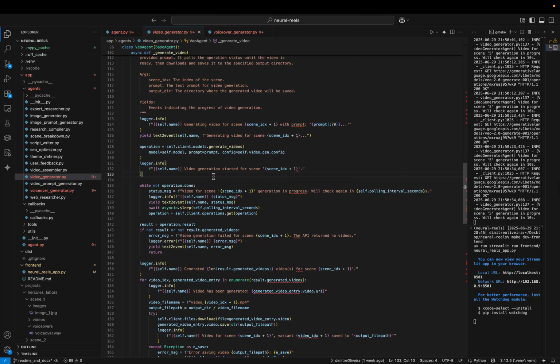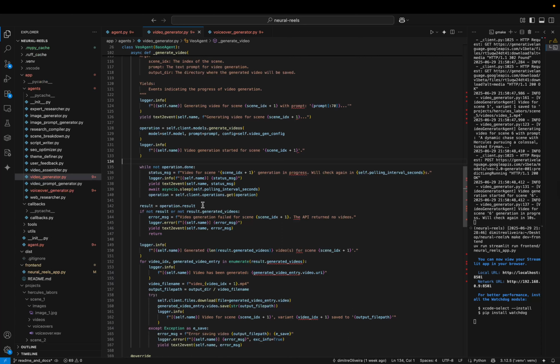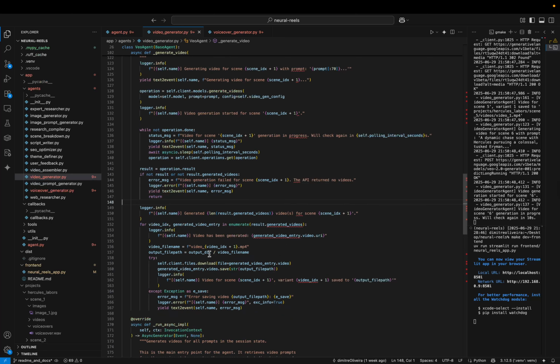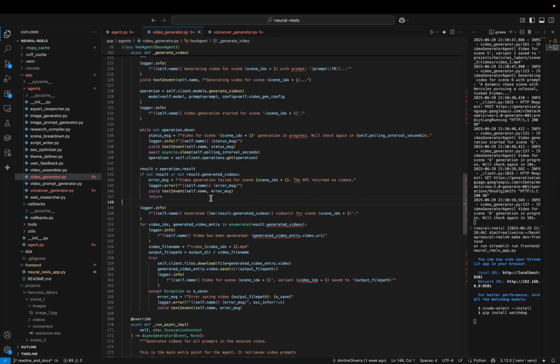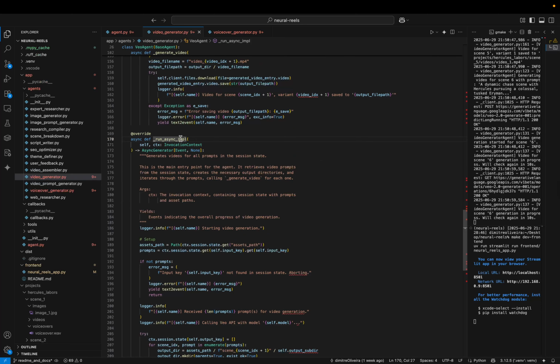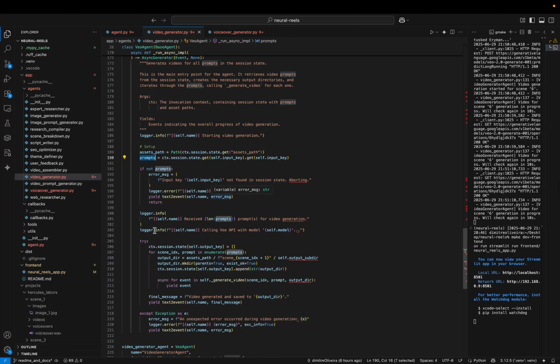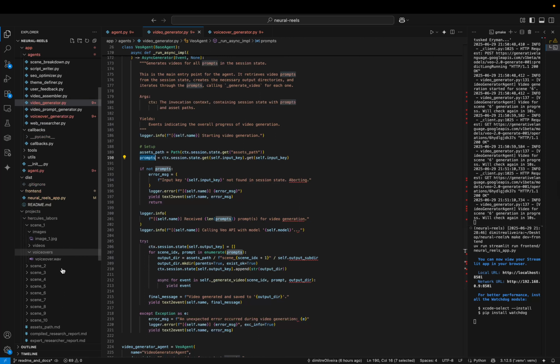This requires a little bit more logic because video generation takes a little bit of time. So I need to keep checking if the operation was successful. Sometimes it takes a little bit longer and that fails. So maybe I need to generate more than one video just to be sure. And in the main function here, the agent execution, I have a similar thing. I get all of the video prompts from the session state, I iterate over them, generate the video, and save them in each one of the scene folders.